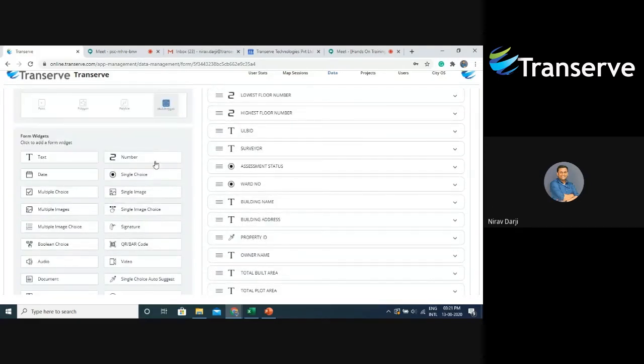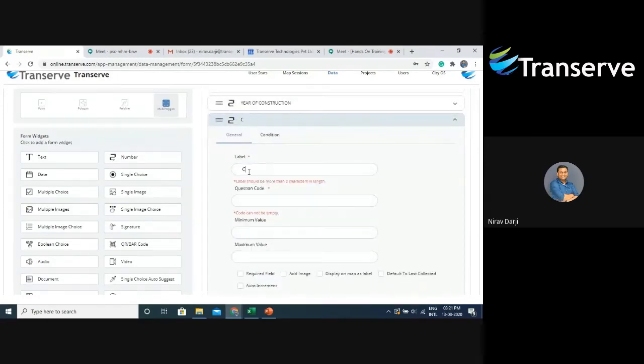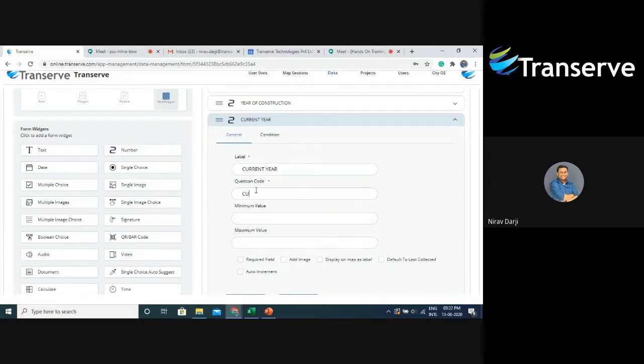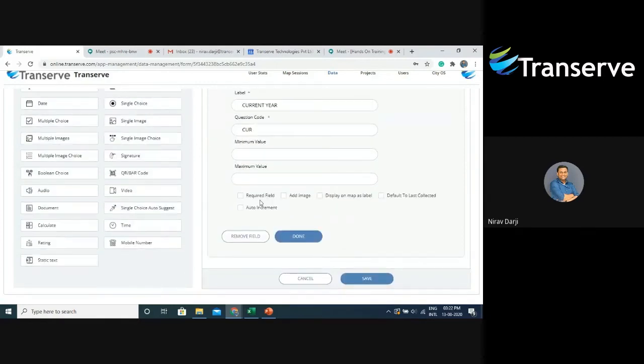Then to take the current year, again I will take a number widget. I will say current year. I'll give it a question code saying CUR. And before saying done, I'll be checking one of these options, that is default to last collected. By selecting this option, whenever the surveyor enters his first data in this field, this value will be copied to all of the other entries.